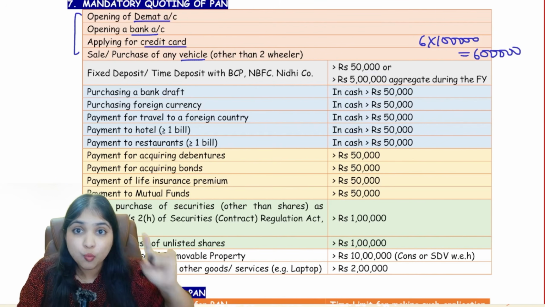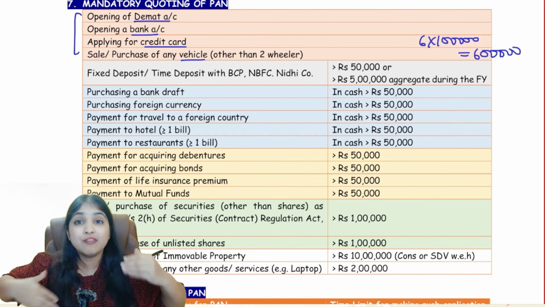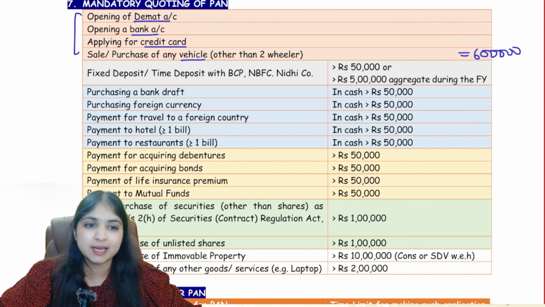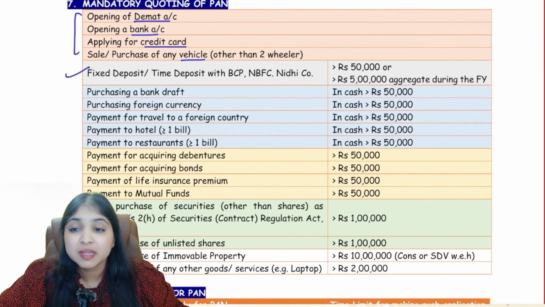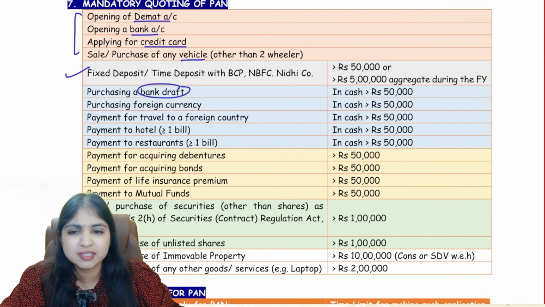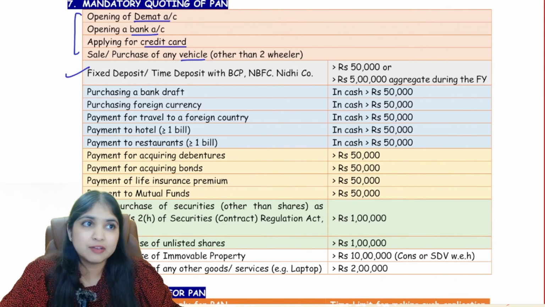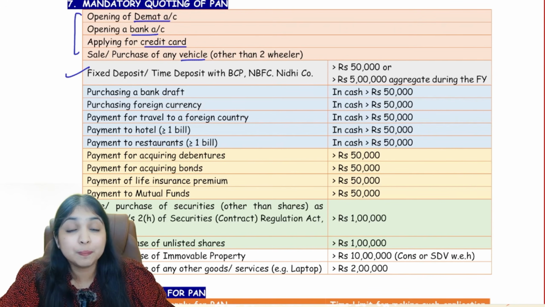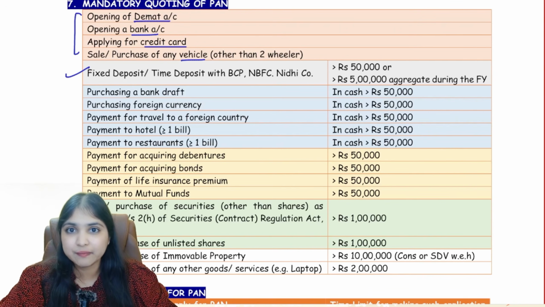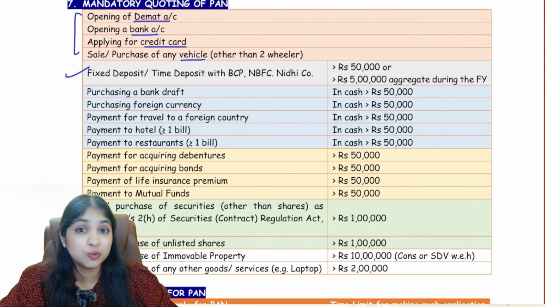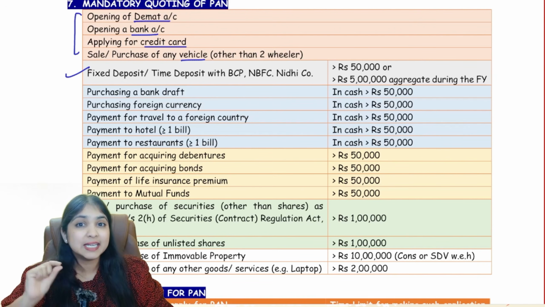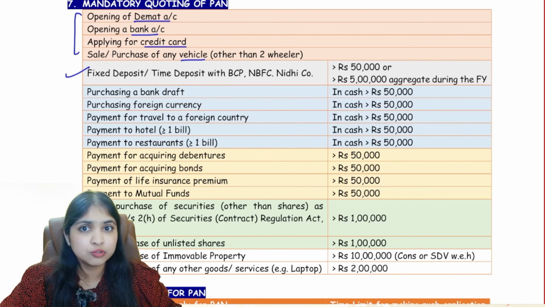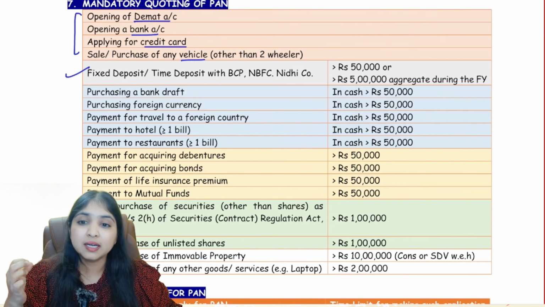So if I'm making one FD of more than 50,000 rupees, or if I'm making multiple FDs during the year such that the aggregate of the FDs is more than 5 lakh rupees, I have to mention my PAN number. Okay. Then purchasing a bank draft, which is nothing but a demand draft. I'm not sure whether you use this nowadays, but earlier when we had to pay any fees to ICAI, like exam fees or student registration fees, we had to give a DD to ICAI. Now I think you do online transfer, credit card, debit card, and fill the form online. But earlier it had to be done physically.